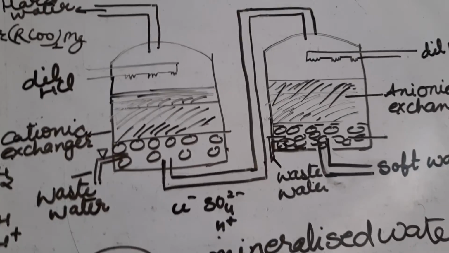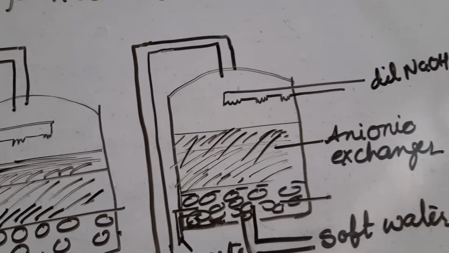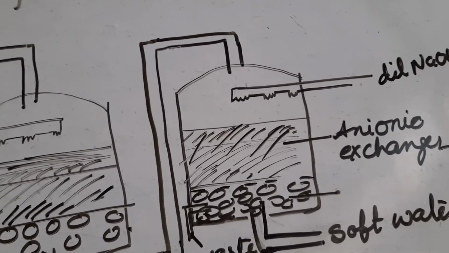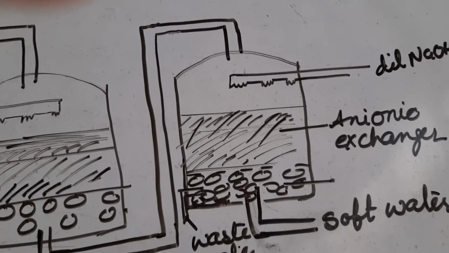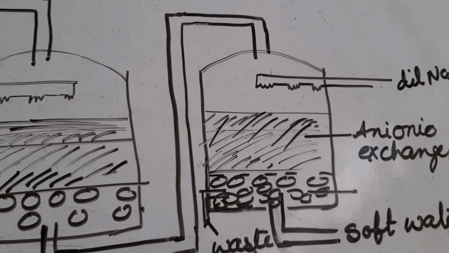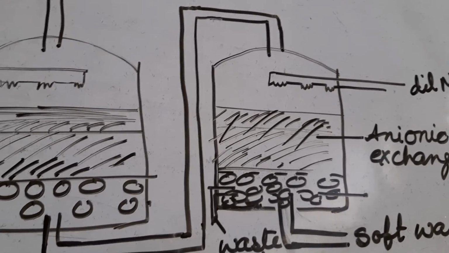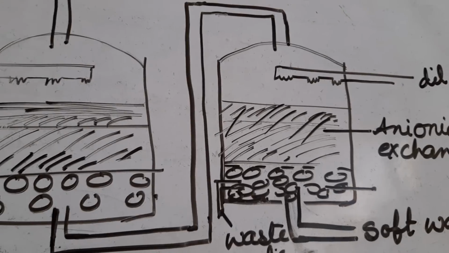Now this solution enters another exchanger compartment where we pack the anionic exchanger, and the anionic exchanger replaces its OH ion with the chloride and sulfate that is present in hard water.